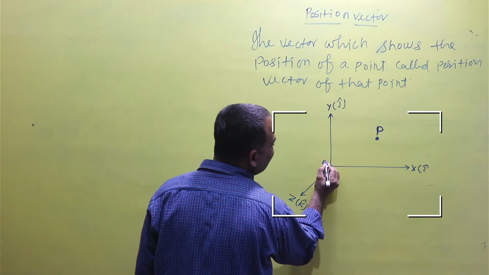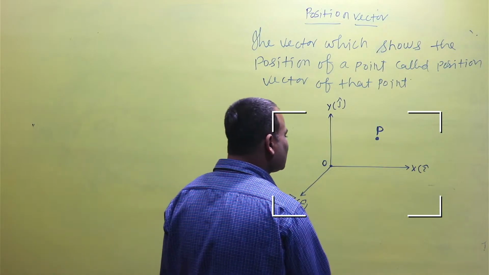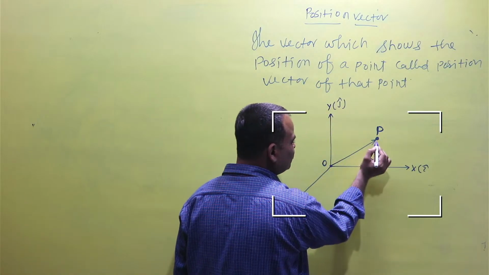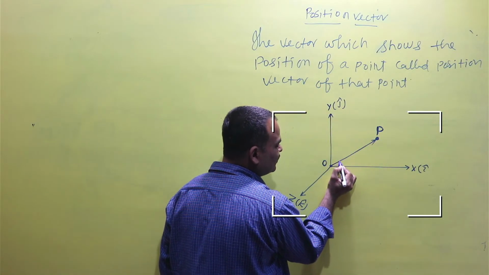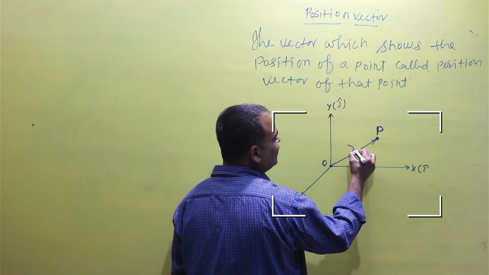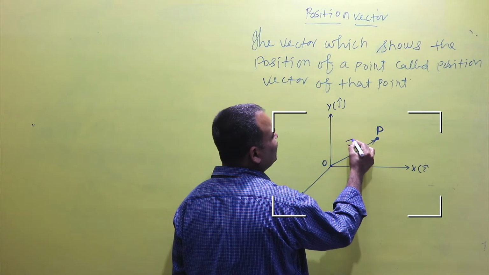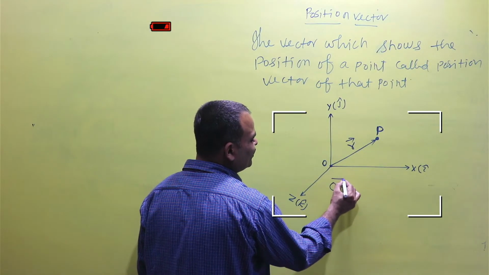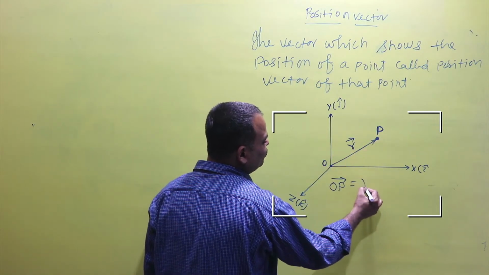This is the origin O. Now we join the point O to P. Take the name of the vector as vector R. This is called OP. OP is equal to vector R,